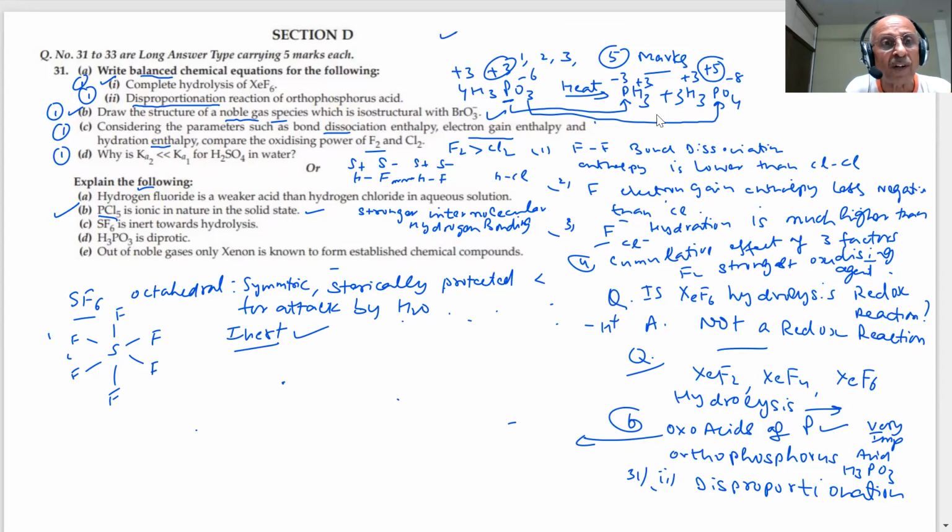Next question, important, students. When I discussed the oxoacids of phosphorus, and oxoacids of sulfur also, I told you important questions are going to come in the paper. Important questions are expected on oxoacids of sulfur and oxoacids of phosphorus. Always they are asking such questions in the paper.